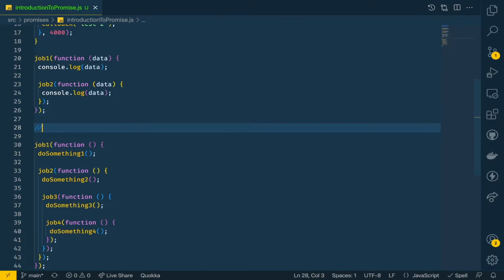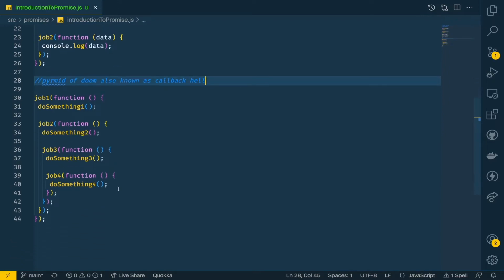So if you see, there are so many nested levels, and this is known as the pyramid of doom, also known as callback hell. So this is one of the issues we face while working with callbacks: once we have so many nested levels of callbacks, or dependencies of some job on another, we end up having